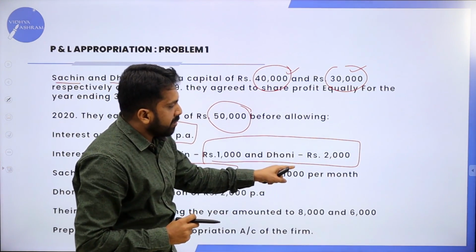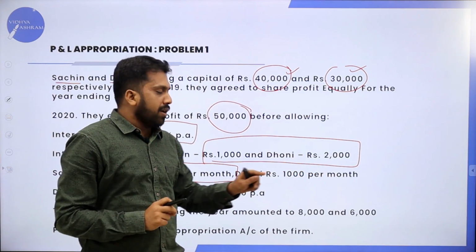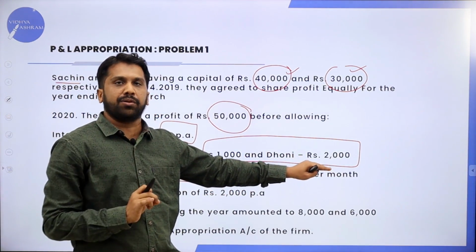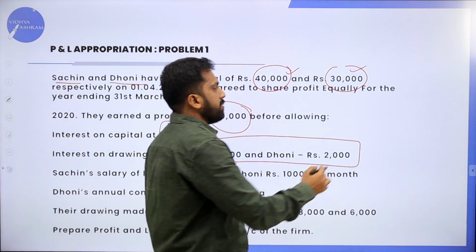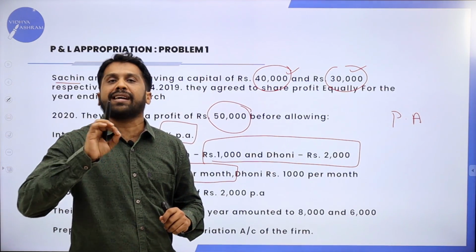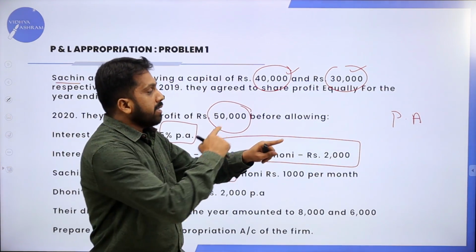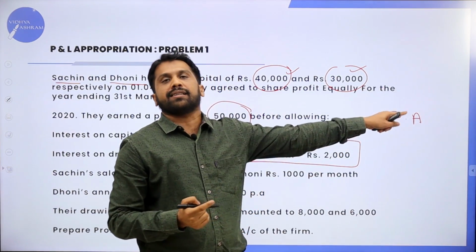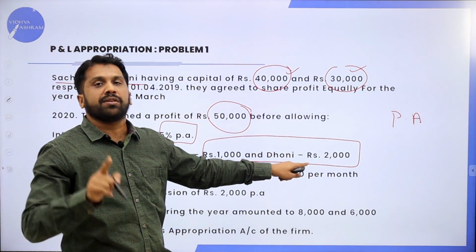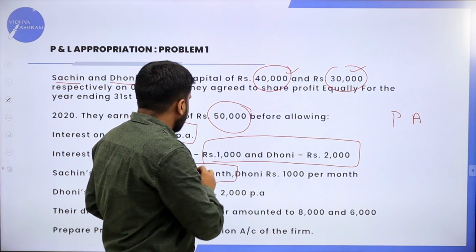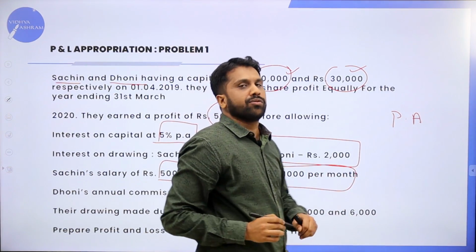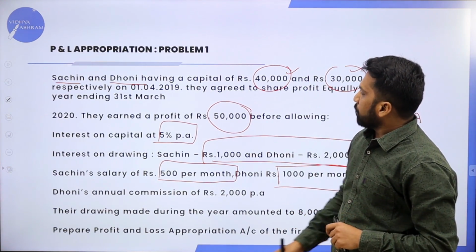If the per month word is not given, whatever amount they have given is the final value. In case they have given per annum, what is per annum? Per annum is 1 year. They have already calculated and given per annum. Per month means we have to calculate. Now, this one is 500 per month and this one is 1000 per month.